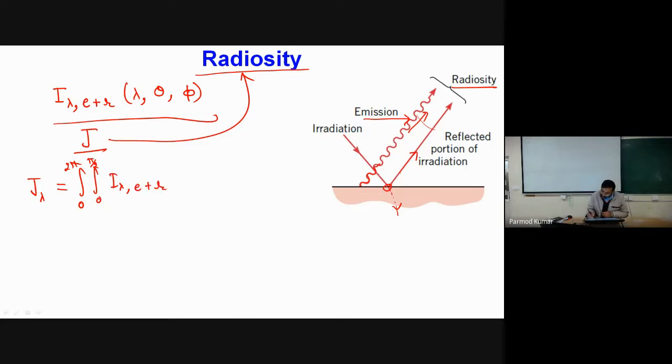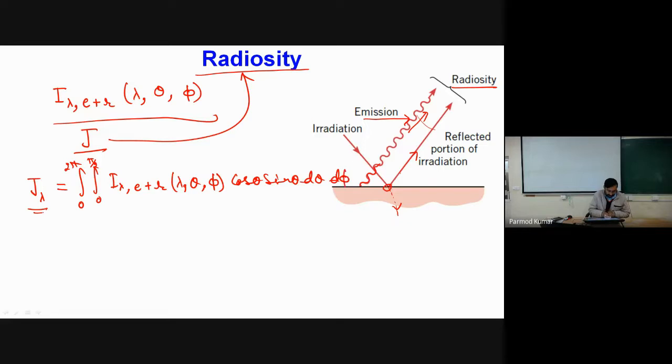So a portion of irradiation which is reflected is considered as part of the total amount of energy going out of the surface. Function of lambda, theta, phi multiplied by cos theta sin theta d theta and d phi.